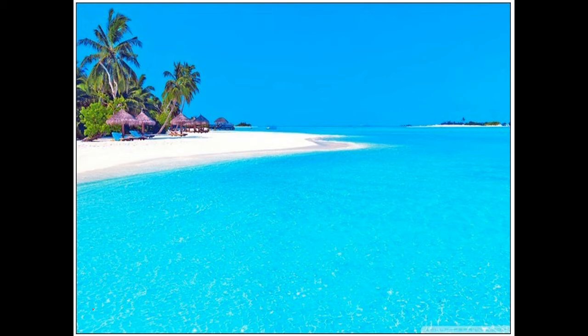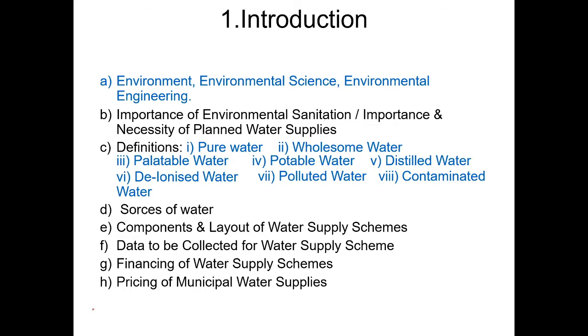First of all, you can see the environmental science and environmental engineering, actually these all come under one category. Next is importance of environmental sanitation, importance and necessity of planned water supplies, few definitions, sources of water, components and layout of water supply schemes, data to be collected for water supply scheme, financing of water supply schemes, pricing of municipal water supplies. All these things we are going to cover in this particular session.